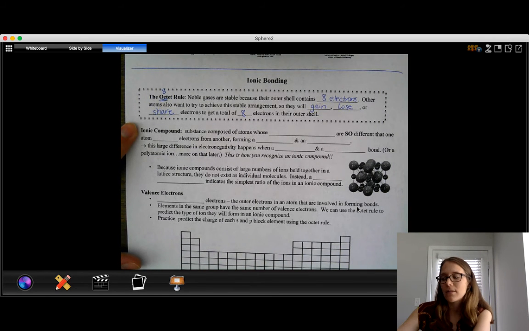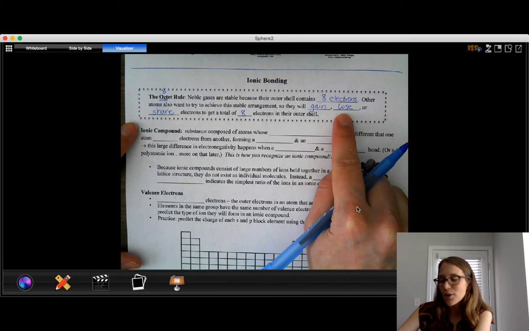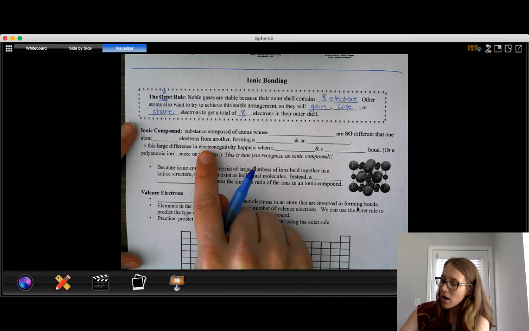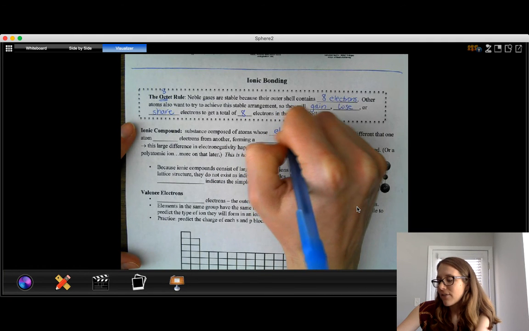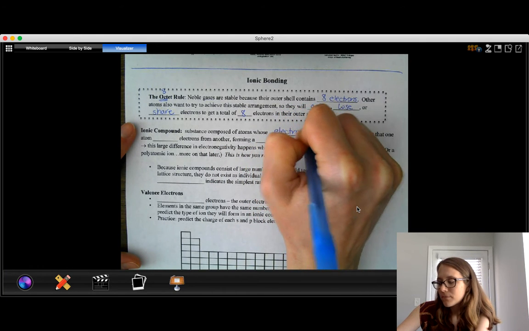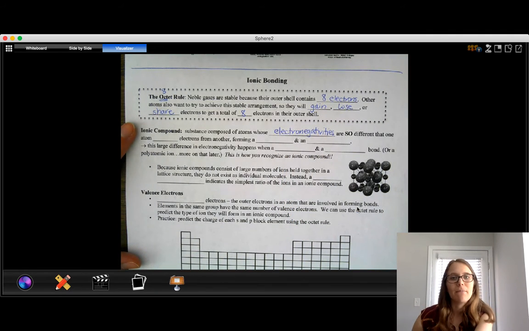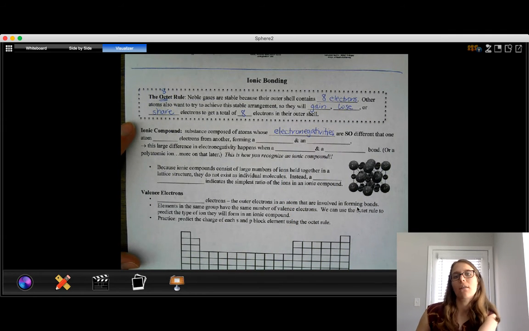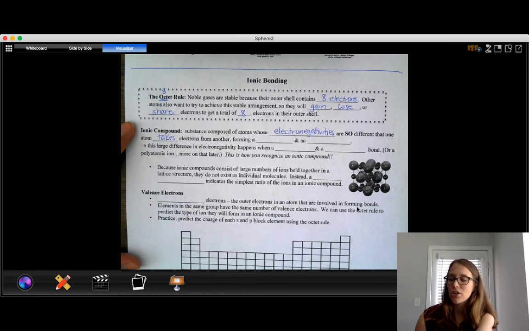So ionic compounds are the ones that are formed by gaining or losing, not sharing. Sharing is covalent. In an ionic compound, a substance is composed of atoms whose electronegativity values, remember, electronegativity means how much an atom pulls on electrons in a bond, are so different that one atom takes electrons away from the other.